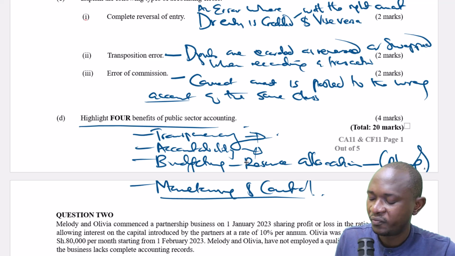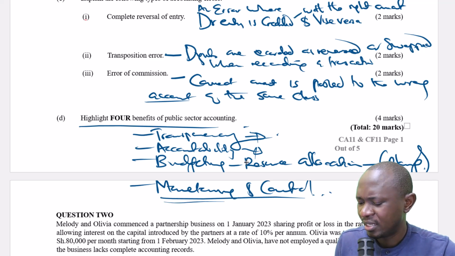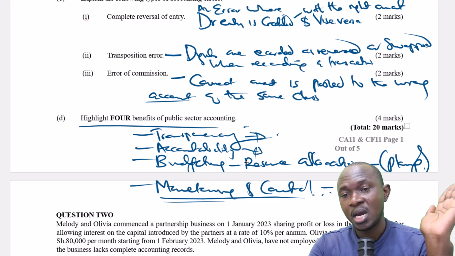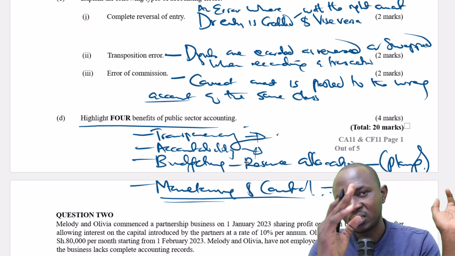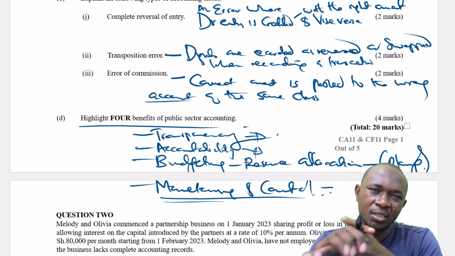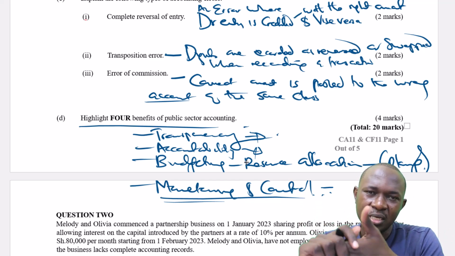So if it allows planning and budgeting, then definitely it also supports monitoring and control, because control is simply about comparing what you had anticipated versus the actual results. Then you find out the gap, if there's any gap that exists. That is what control is all about.